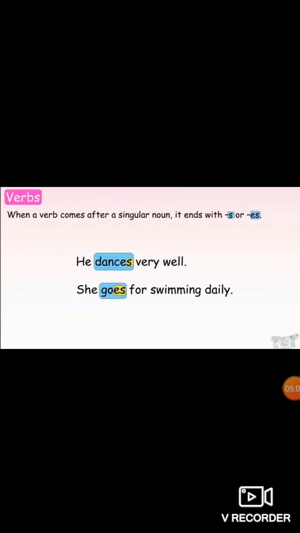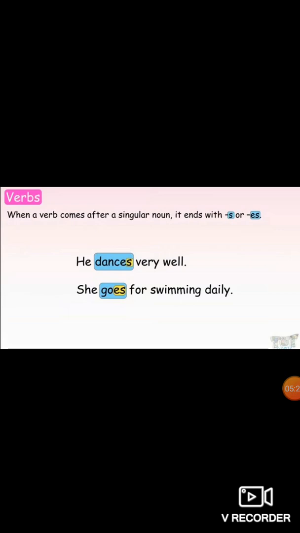Now see, when a verb comes after a singular noun, it ends with s or es. It means if the sentence starts from a singular noun or singular word like he, she, it, then in the verbs s and es comes. He dances very well.